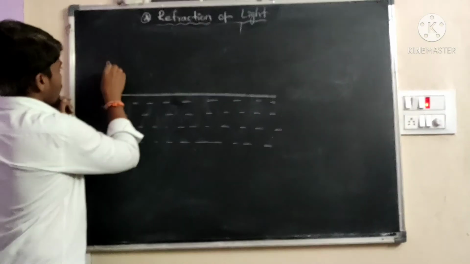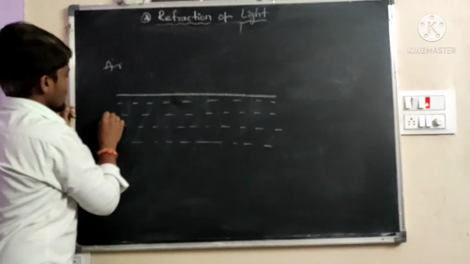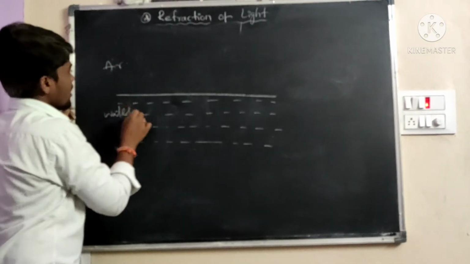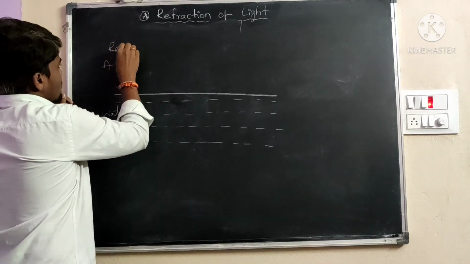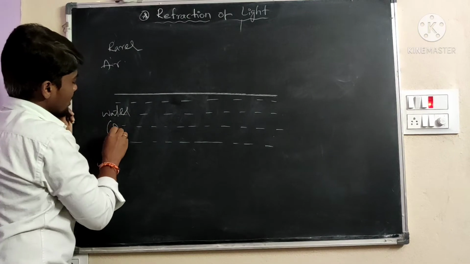The air medium is the rarer medium. The water medium is the denser medium.